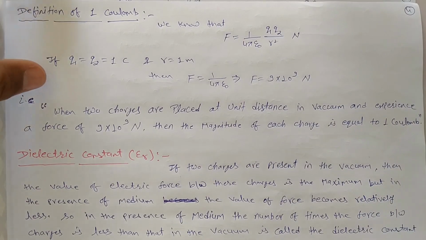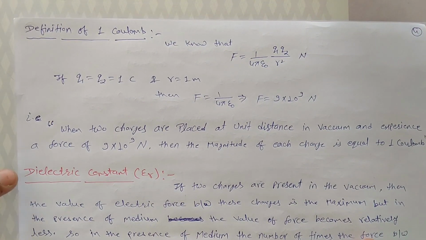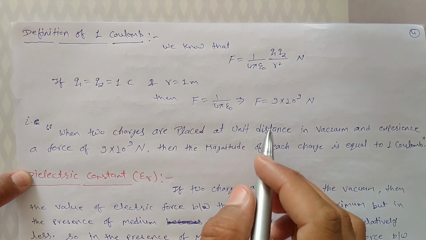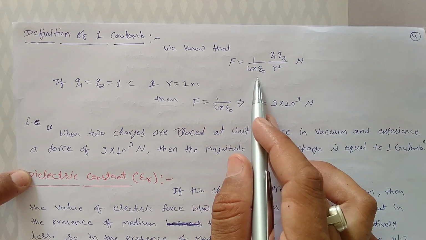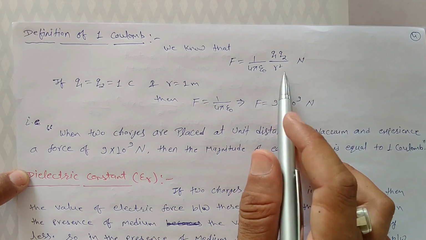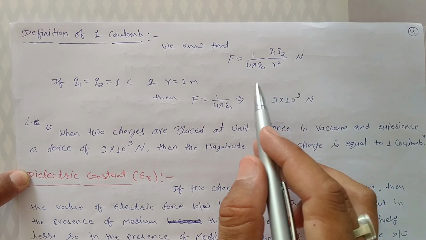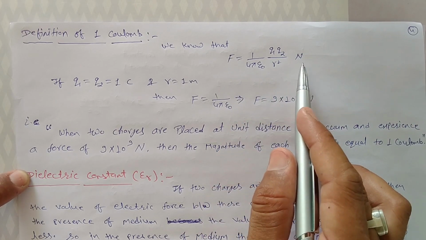Next, definition of 1 Coulomb with the help of Coulomb's law. We know that Coulomb's law F is equals to 1 upon 4 pi epsilon naught Q1 Q2 over r square. We know that unit of force is Newton.